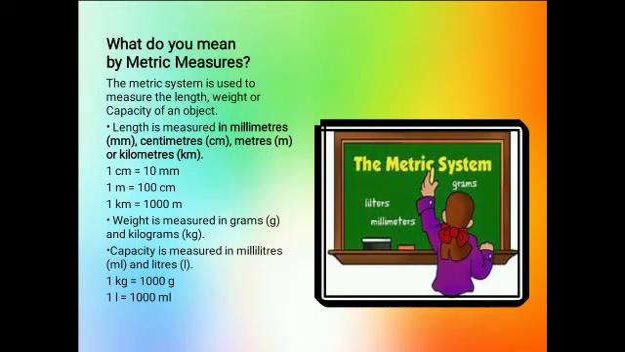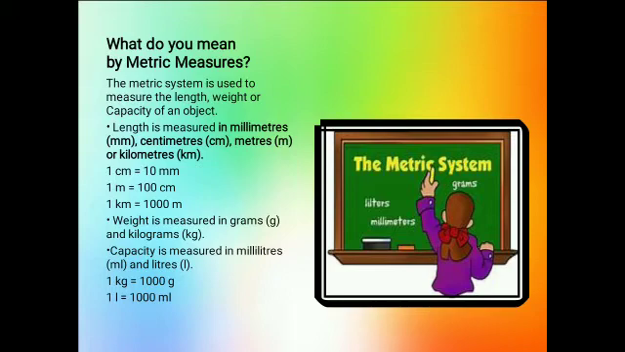So students, what do you mean by metric measures? Did you ever measure the length of your notebook or pen or pencil? If not, then try it. Metric measures is a system used to measure the length, weight or capacity of an object. Means with this metric system, if you want to measure the length, you can. If you want to measure the weight, you can. And if you want to measure the capacity, that also you can measure.